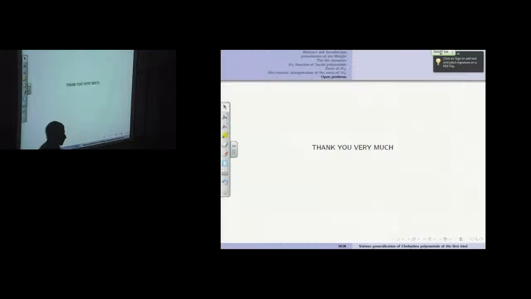Are there any questions, please? Maybe here to do some change of variable. Change of variable, to change this integral and reduce it maybe to the moment theorem or moment problem for measures.